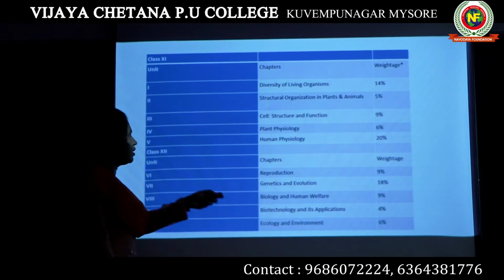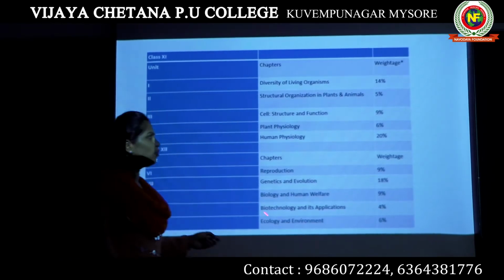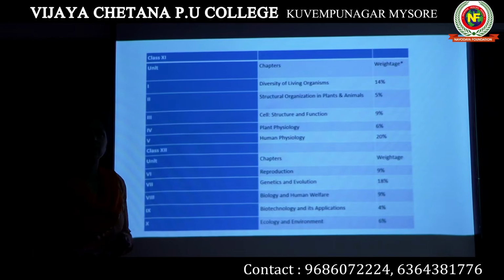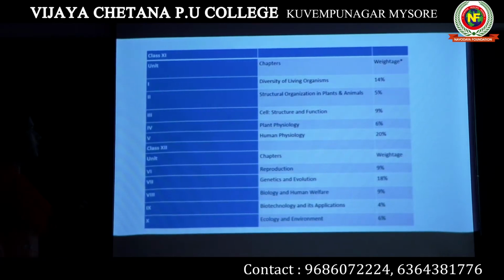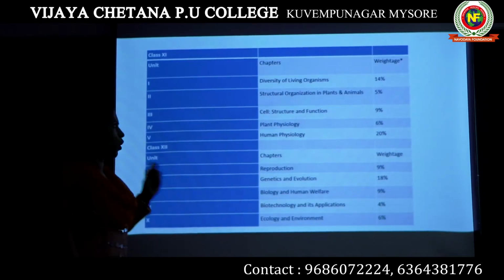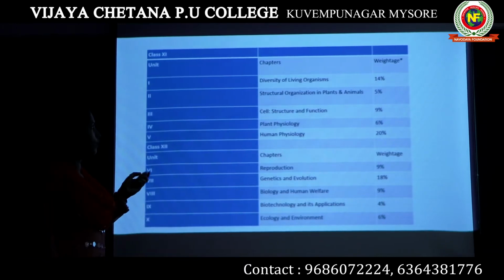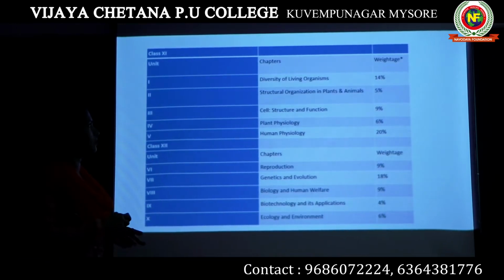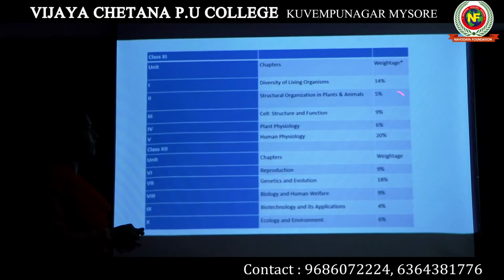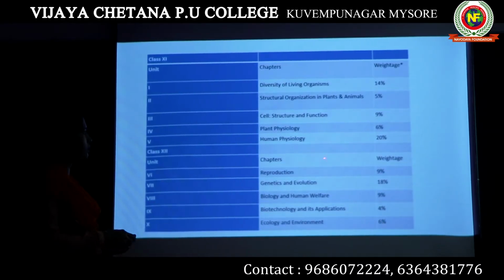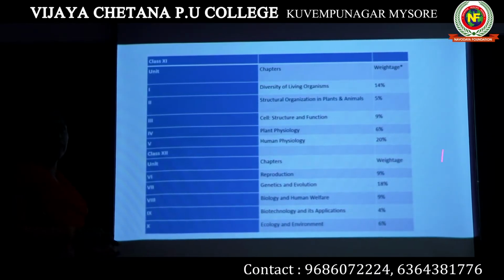Why I am giving you the segregation of the total percentage here is because if you have a shortage of time, or if you have to clear the NEET syllabus in a very short duration, then you can focus on the units which have higher weightage.